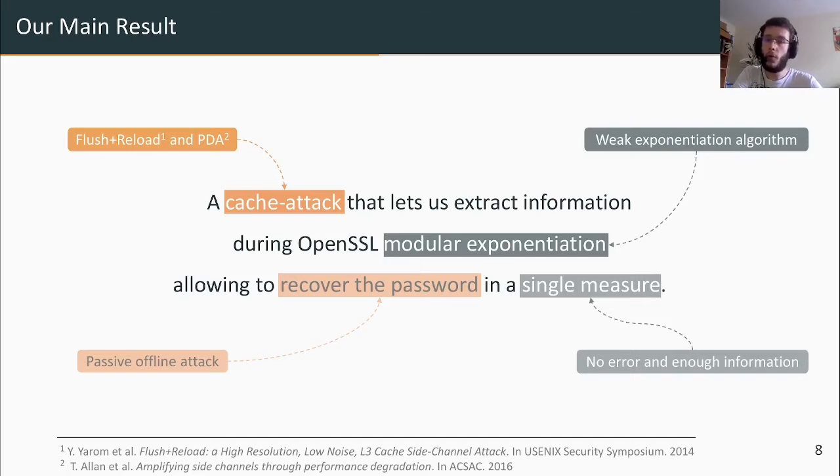This last point is quite important in the practical aspect of our attack, because this means that with a single measurement we are accurate enough to get reliable data, thanks to the combination of the flush and reload and performance degradation attack. And more importantly, we can extract enough information to perform a dictionary attack on a very large password dictionary.